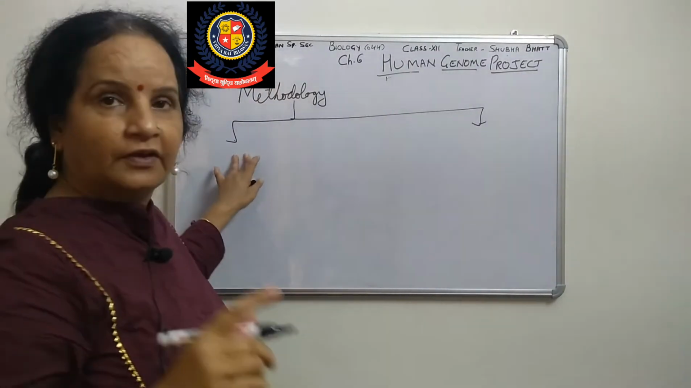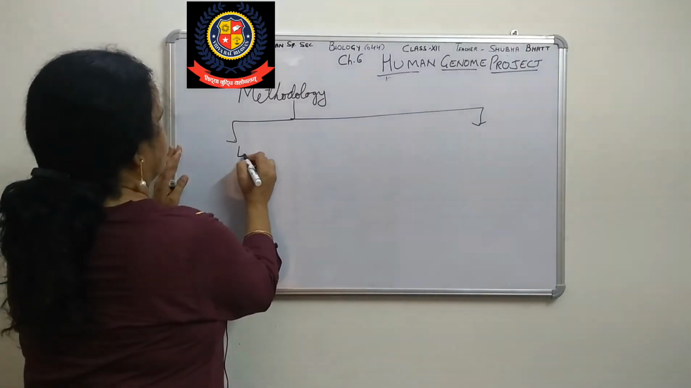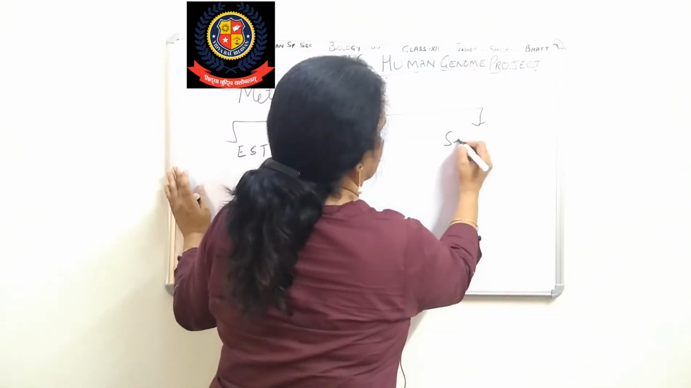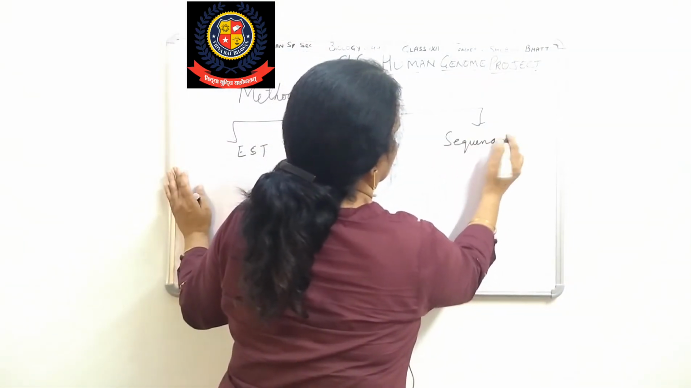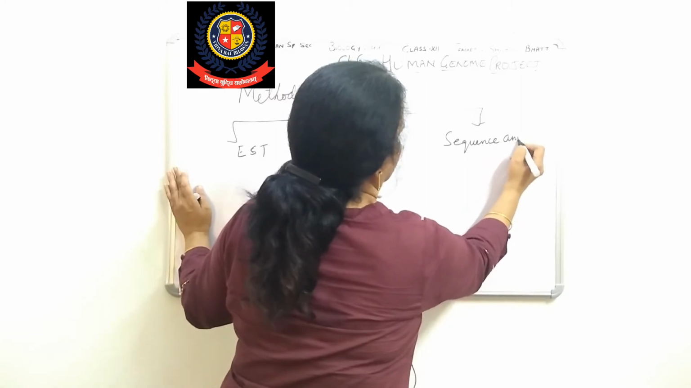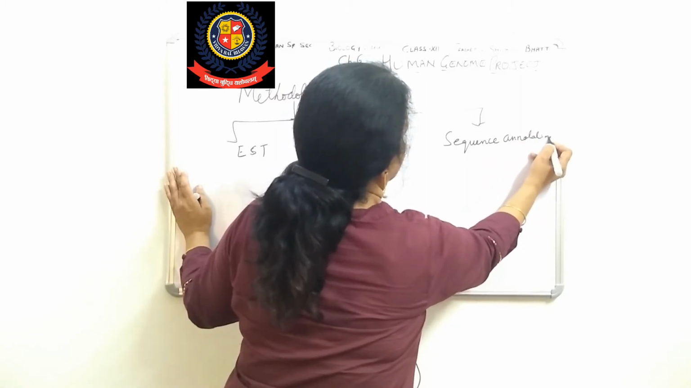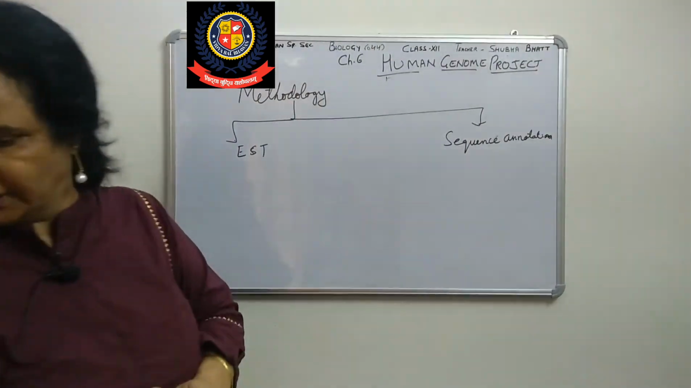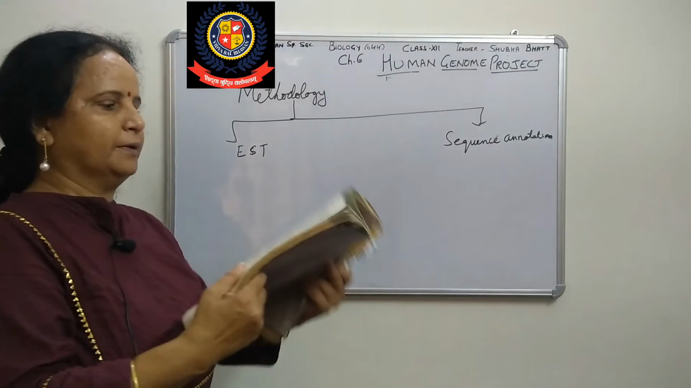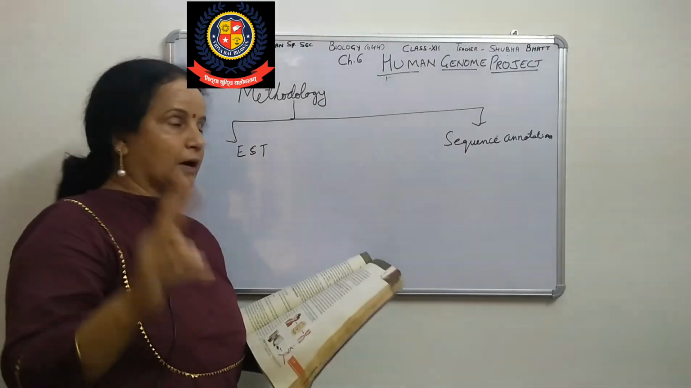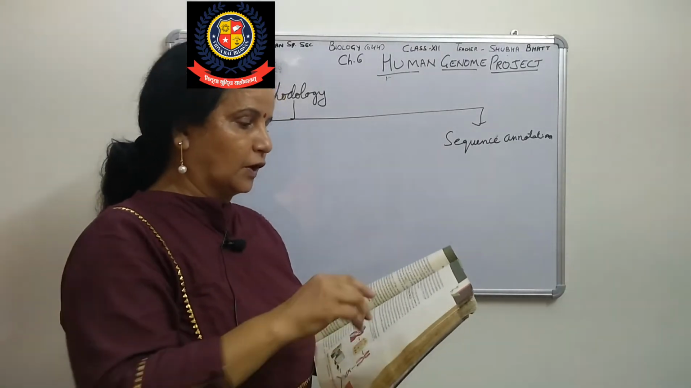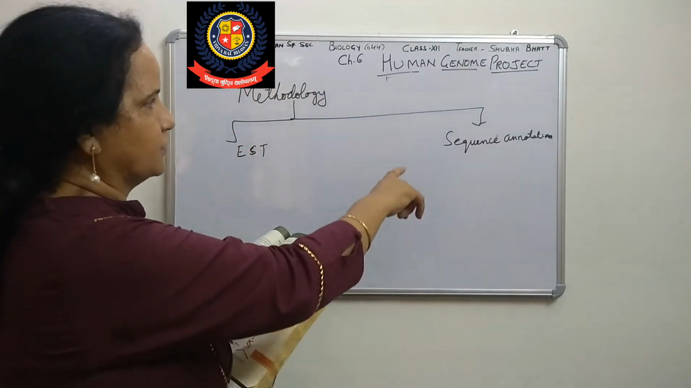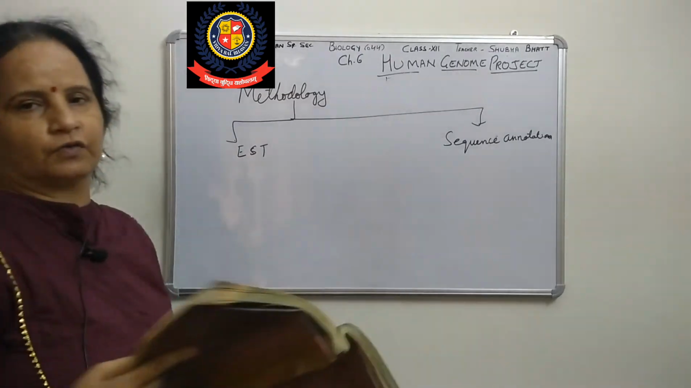One is EST, expressed sequence tag, and the other is sequence annotation. All of these are given in your book also. You can see in your book that it is methodology. Again I am telling you, it is a 3-mark question in the board exam. So EST is given there, and the second one is sequence annotation. Now, how will it be, okay.